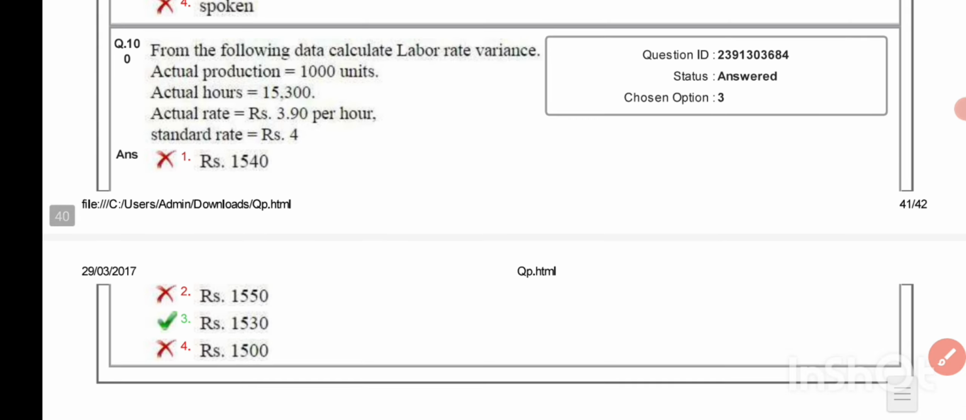From the following data, calculate labor rate variance: actual production 1,01,000 units, actual hours 15,000, 4,300, actual rate rupees 3.90 per hour, standard rate is rupees 4. So the right answer is rupees 1530.